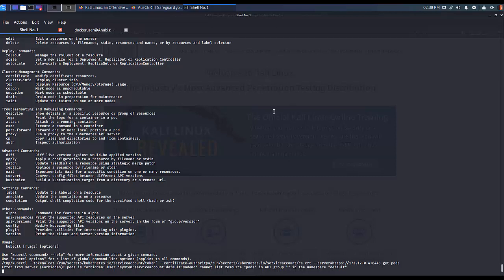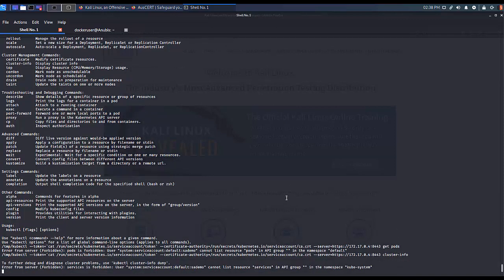So the attacker tries something else, for example enumerate cluster information. Instead of get pods, we see cluster info here. Also no access, it doesn't work as well. So our service account is not fully privileged. It does not have permission to do everything, but there was one dangerous permission granted to that account, which is the ability to get secrets.